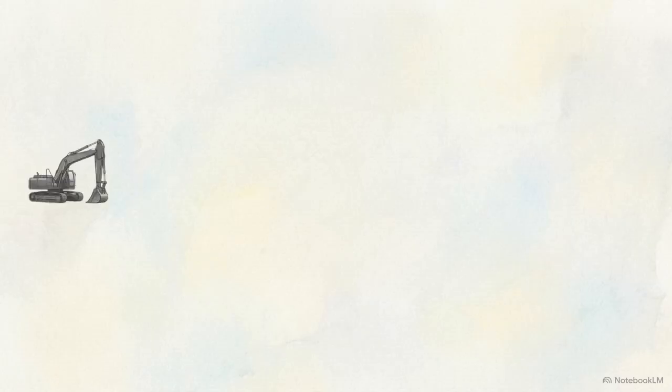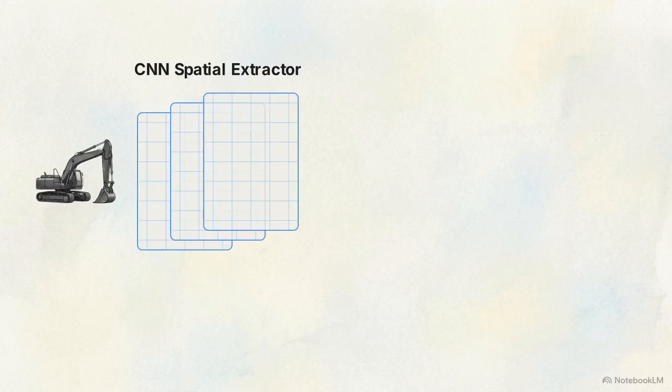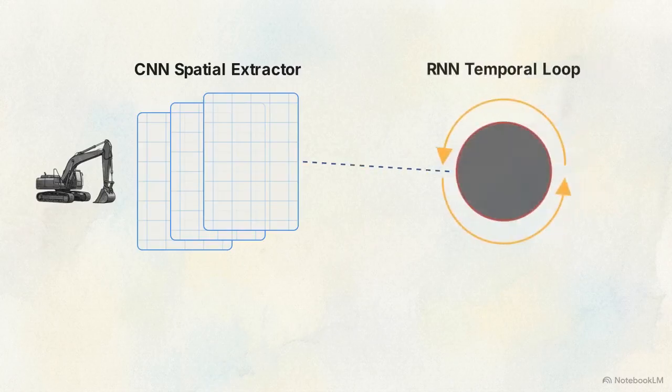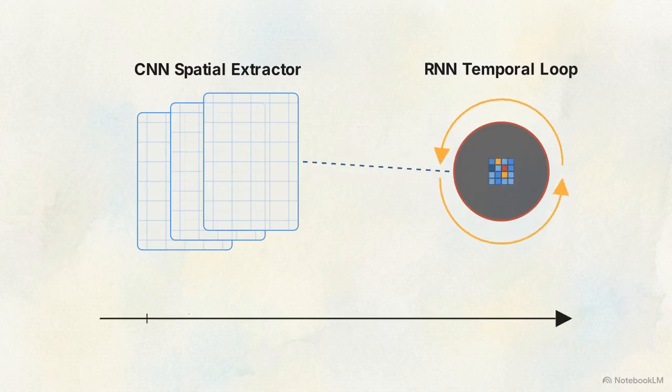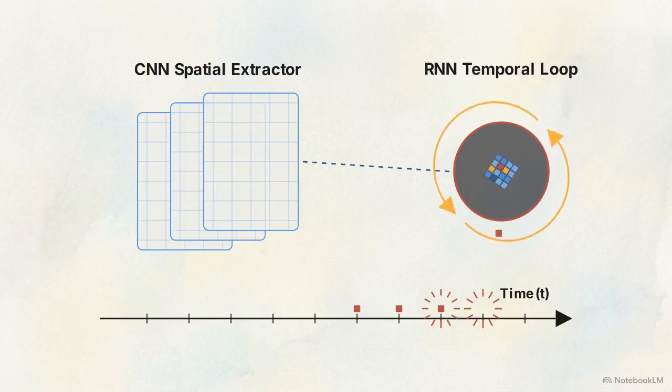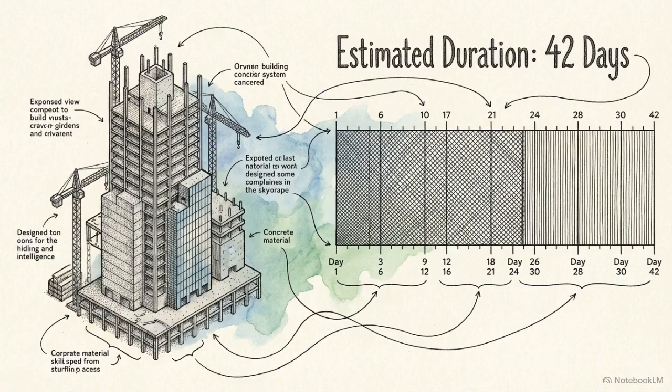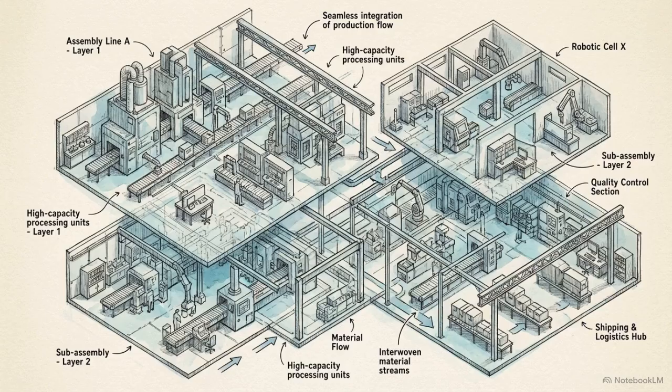This topology places a convolutional neural network at the front end, which feeds its output directly into recurrent or attention-based layers. The CNN mathematically strips out the localized spatial patterns, the position and shape of the equipment, and passes those compressed feature maps to the recurrent layers, which map the long-range temporal dependencies of their movement. These hybrid models are strictly required for high-complexity tasks like construction duration estimation, where both geometry and historical duration dictate the outcome. Real physical reality is dense and overlapping. The highest-value industrial algorithms fuse structural topologies to match that exact complexity.